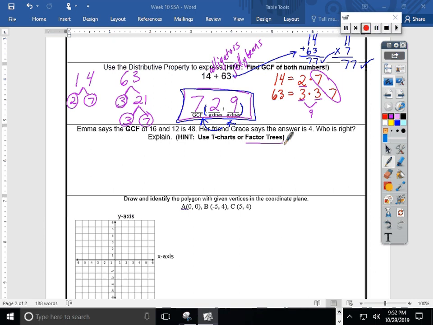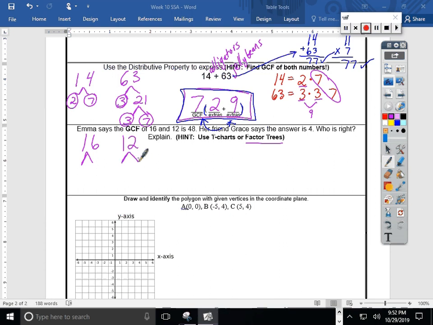Let's take the 16, let's take the 12, and let's see if we can find the GCF. Whoa. I'm trying to keep track of myself here because my students know if they find an error in my video, they get to come to me, tell me about it, and they get a prize. That was a close one. No prizes yet, guys.